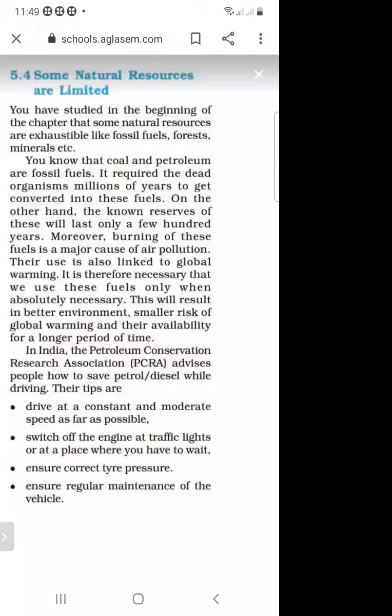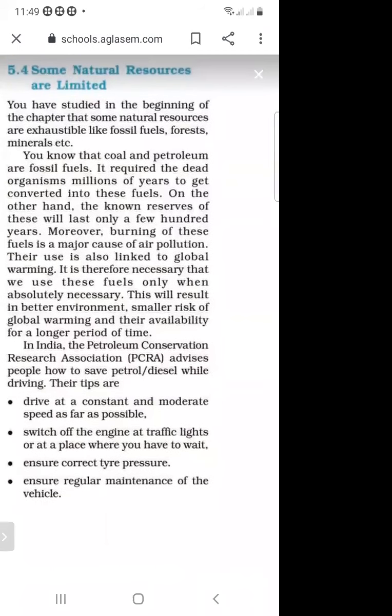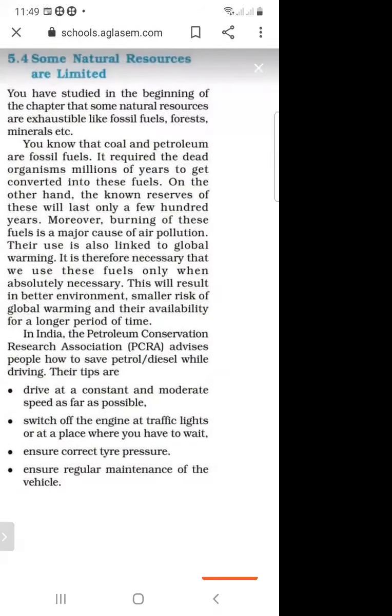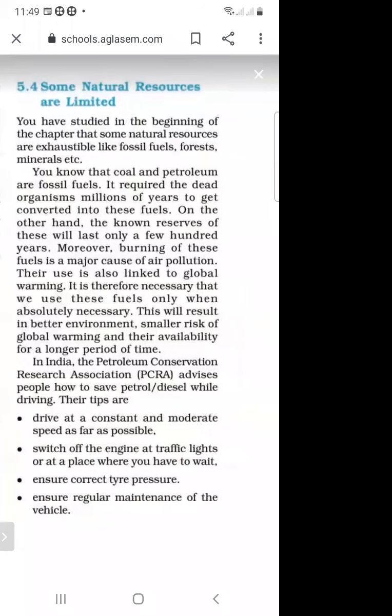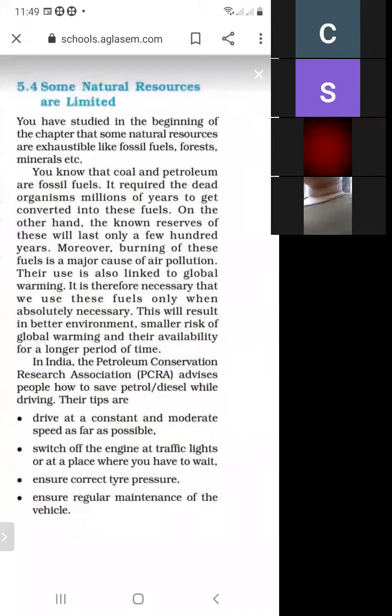So there is an association made for conserving petroleum and diesel. And what is this association? PCRA. This is the association for conserving petrol and diesel. The Petroleum Conservation Research Association is an association to conserve petrol and diesel, and it advises people how to save petrol and diesel. And what are the tips to save petrol and diesel?